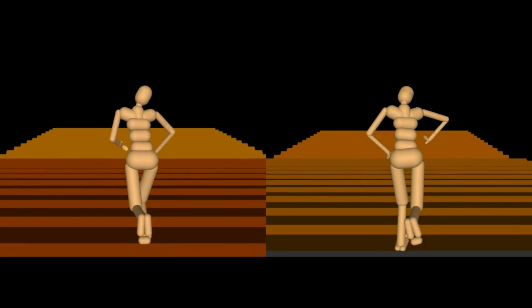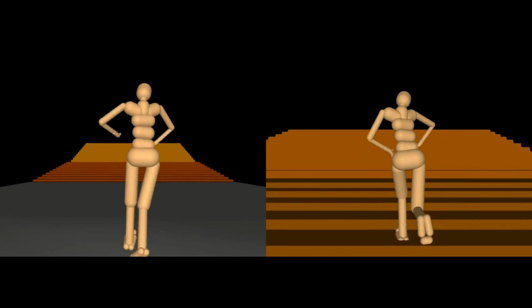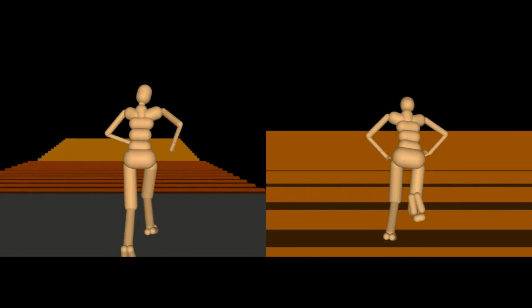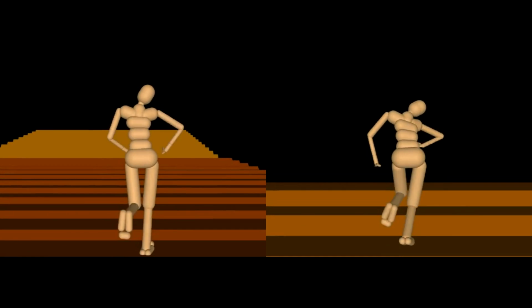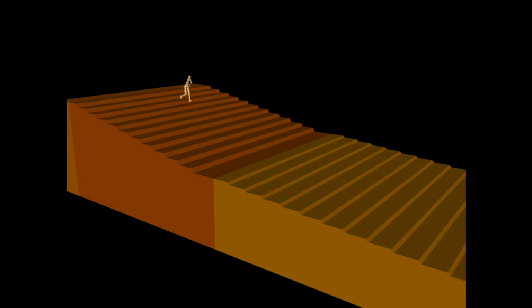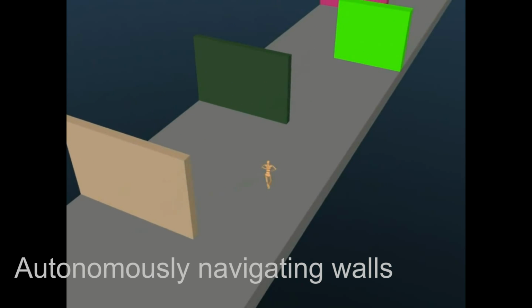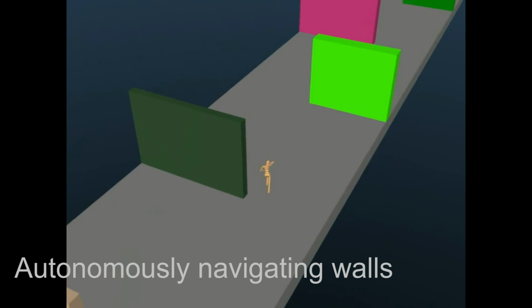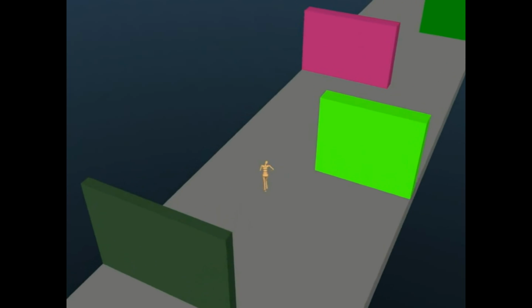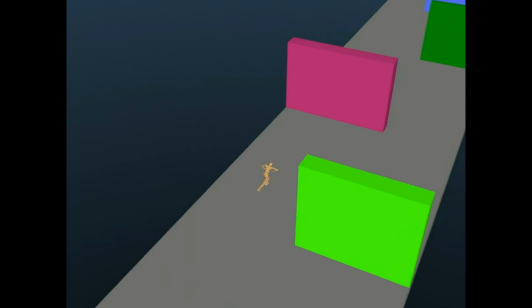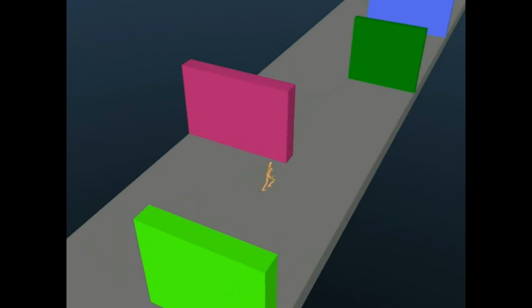Once a behavior is learned, it is straightforward to tune in a task-oriented fashion. For example, to climb stairs and descend them without distorting the behavior on flat ground. Finally, we train a higher-level controller that modulates the lower-level context in lieu of user input to solve a corridor navigation task.